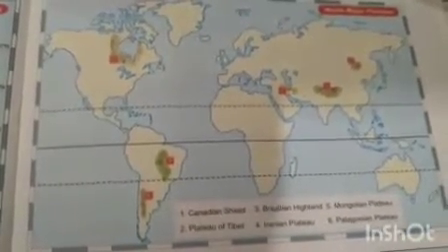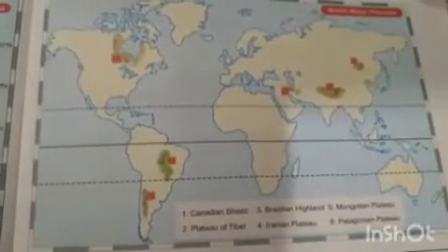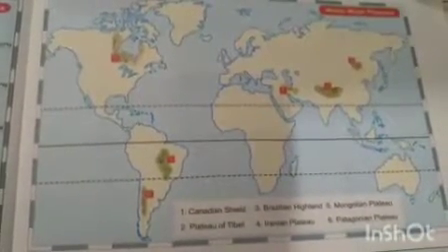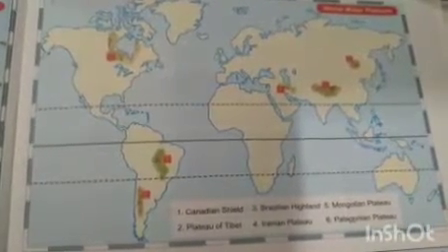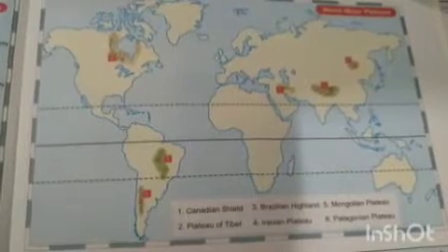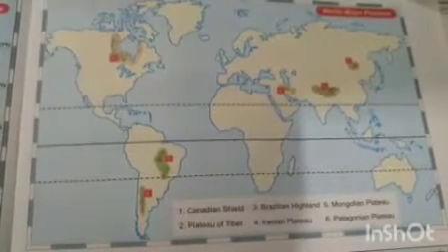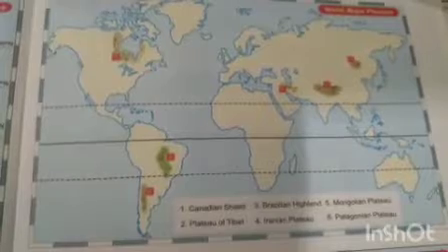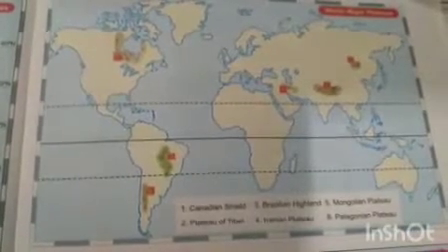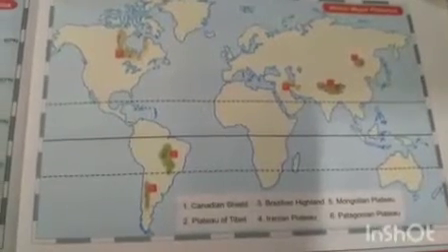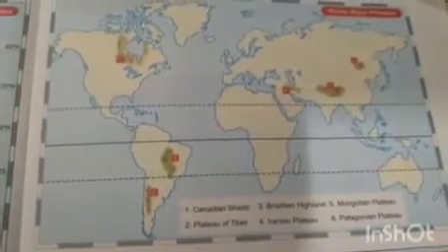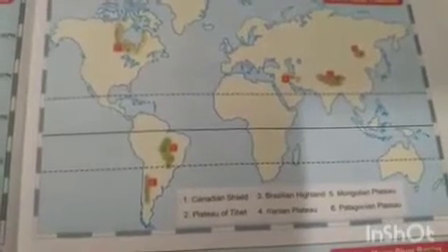Number 1 is your Canadian Shield. Number 2 is your Plateau of Tibet. Number 3, Brazilian Highland. Number 4, Iranian Plateau. Number 5, Mongolian Plateau. And number 6, Patagonian Plateau. So now these we are going to mark on the map which we are having, right?